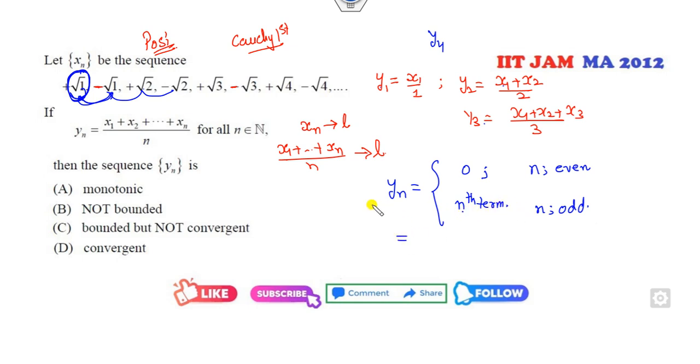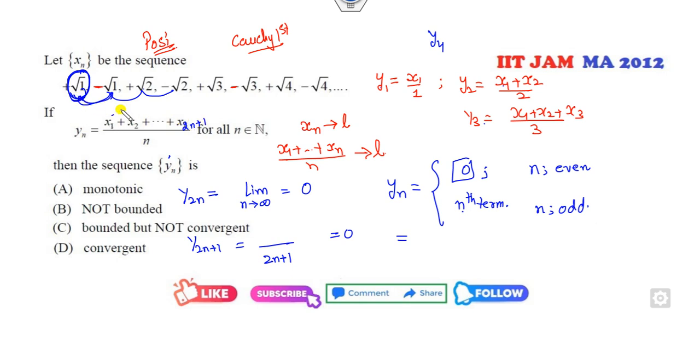So now it has the even and odd cases. I can choose firstly the even case, y of 2n. What is the limit of this? It is 0, because it has a 0. If I prove y of 2n plus 1 is also 0, it converges to the same limit, then it's convergent. So what is the nth term of this? y of 2n plus 1 is x1, x2 up to x of 2n plus 1.